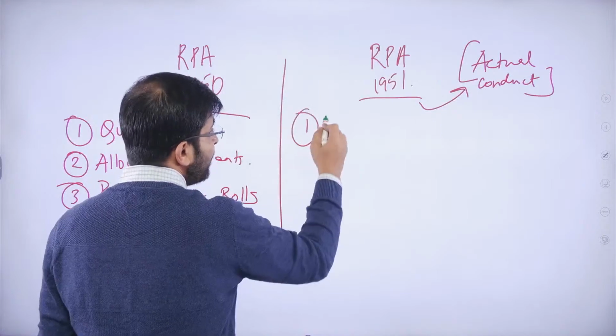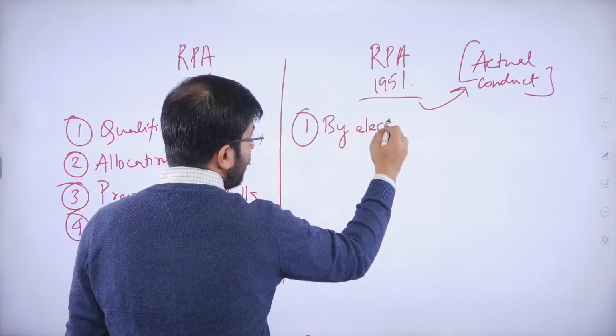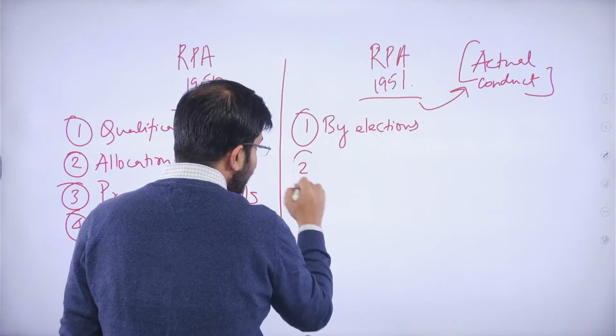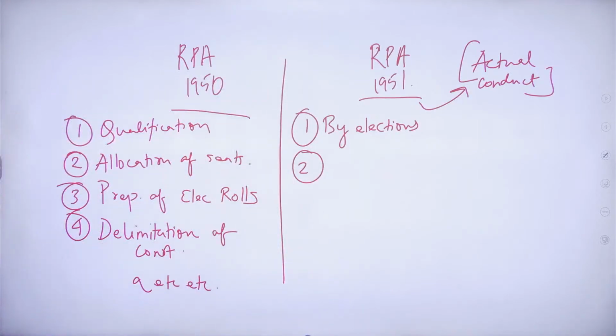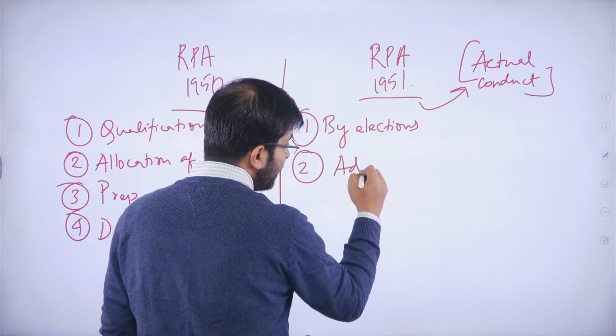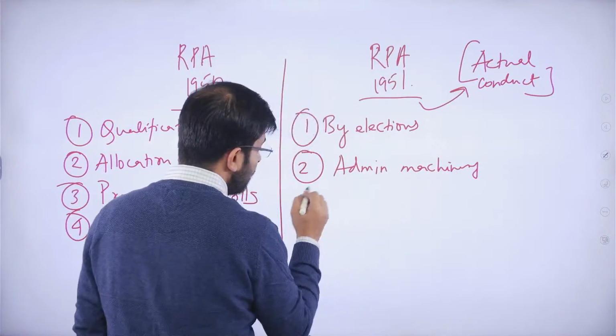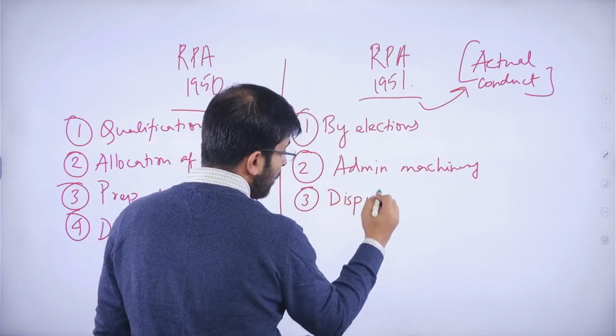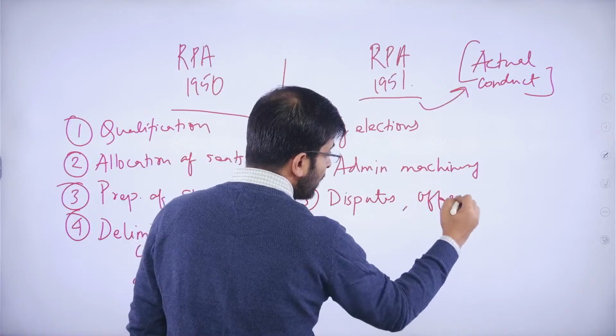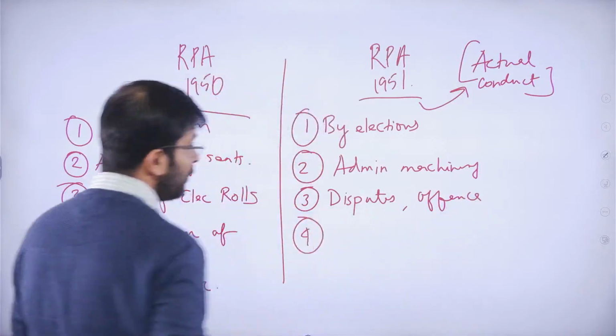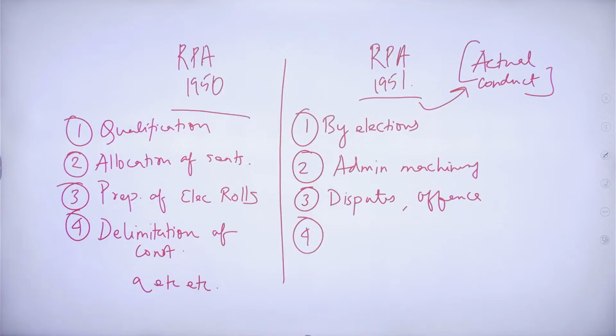So thus you can understand, say, your by-elections, all those mechanisms that are happening during the election process. For example, your by-elections, your election offences, your disputes, the rules and regulations for the administrative machinery. All of that happening during the conduct of the elections is taken as part of the RPA 1951 Act. Correct? So you have also the registration of the political parties. Are you getting it?